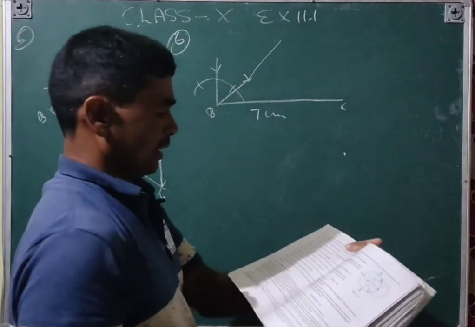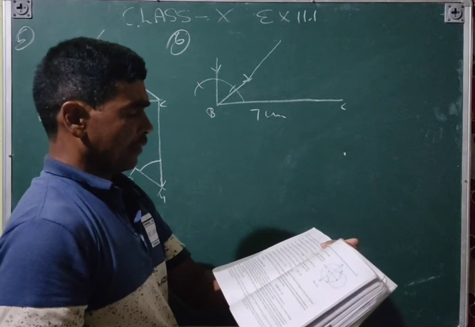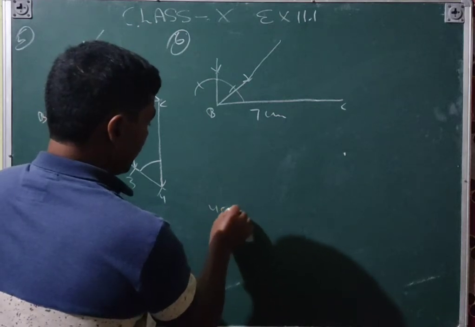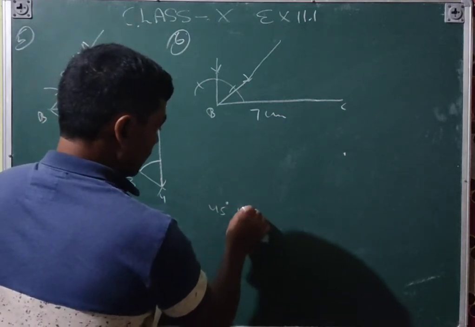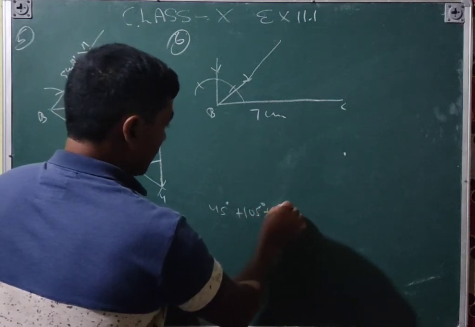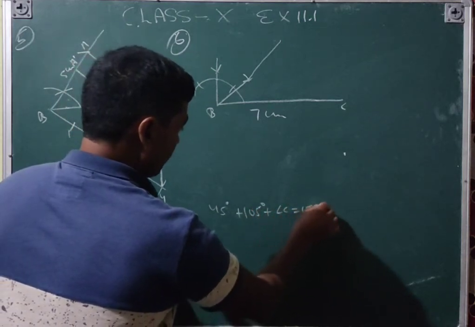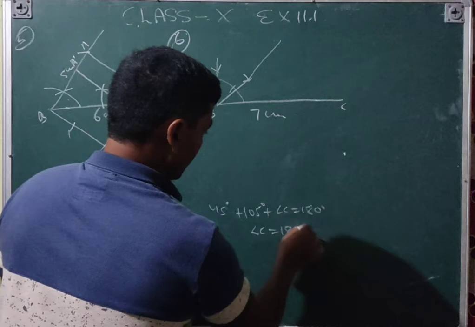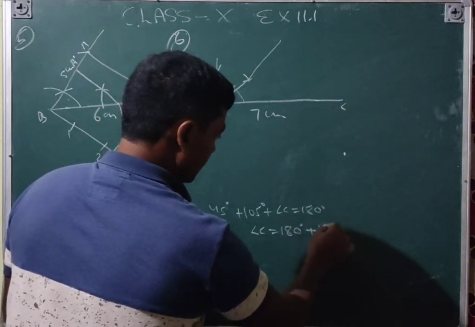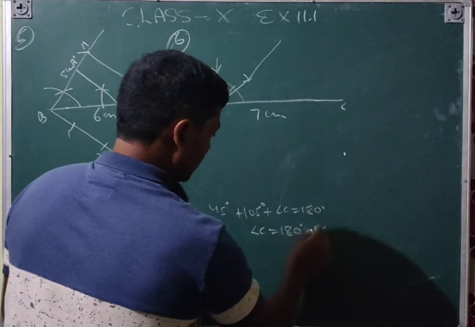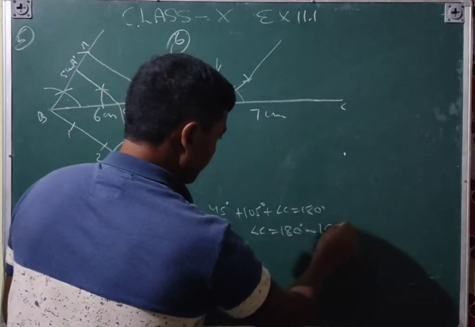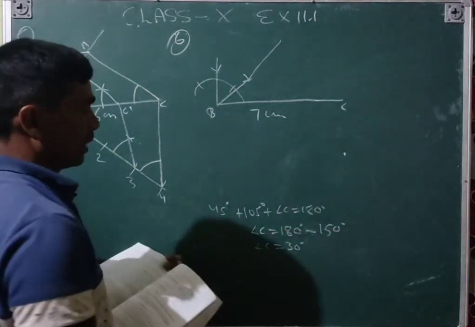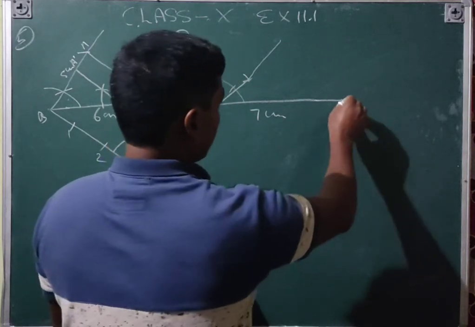And then angle A is given here, 105 degree, but we need angle C here. So 45 plus 105 degree plus angle C is equal to 180 degree, by the sum of angles of a triangle. So angle C is equal to 180 minus 150 degree. So angle C is equal to 30 degree. So on point C we will draw the 30 degree angle.